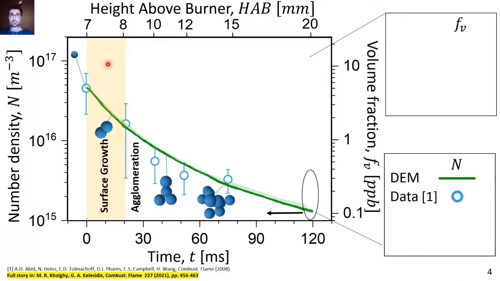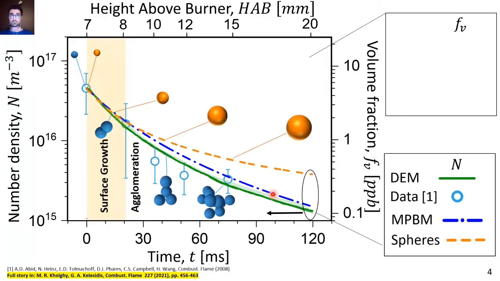The number density of particles decreased by coagulation in agreement with the measurements. The monodisperse model accurately predicts the number of agglomerates following the measurements and detailed DEM results. However, spherical assumption overpredicts the number of particles, which is expected because spheres have a smaller collision diameter compared to agglomerates, resulting in lower collision frequencies and weaker coagulation.